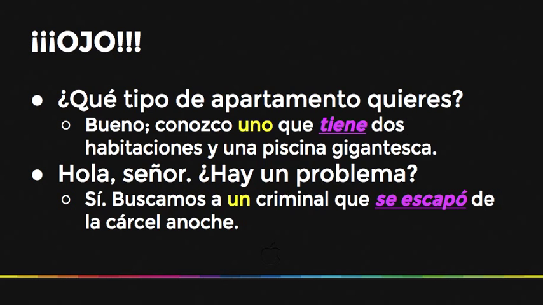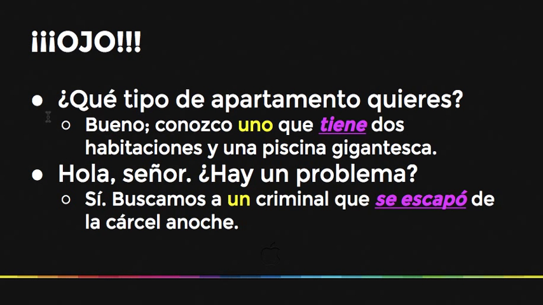However, ojo, careful with these. Sometimes un or una or unos or unas can still convey some type of certainty. So if I ask someone, ¿qué tipo de apartamento quieres? What type of apartment do you want? And I say, bueno, conozco uno. I know one. Que tiene dos habitaciones y una piscina gigantesca, right?